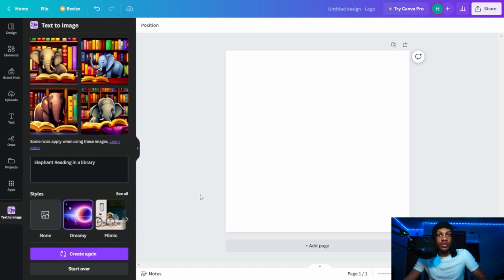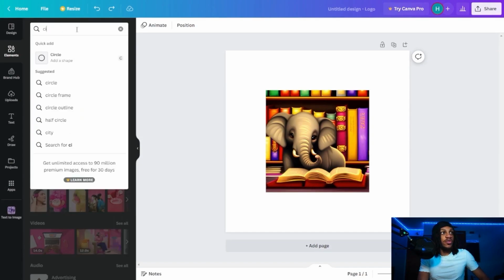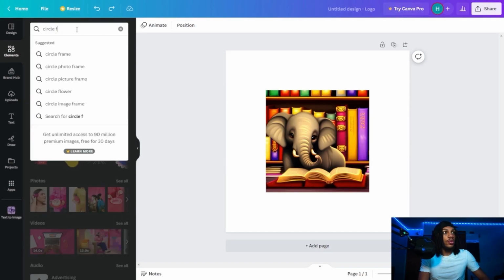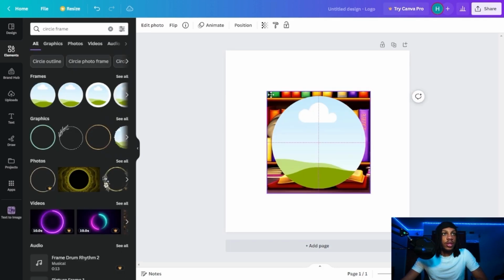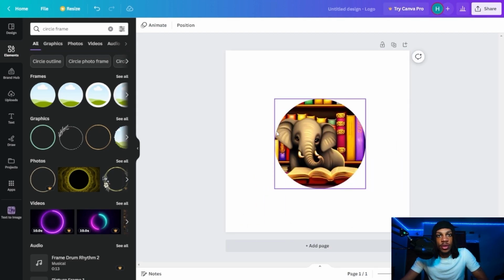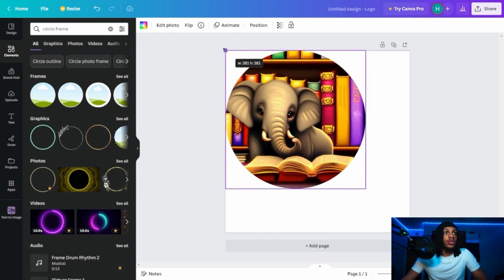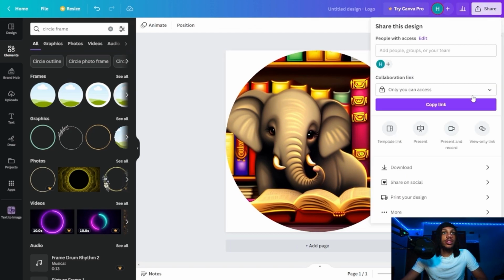Okay, so after a few tries, I finally see one that I really like, and I like this elephant one right here. Now that you've chosen the image you like, click on elements and search for circle frame. There we go. You're simply going to double click the first one. Now click on the image you were planning to use and hover it over the frame. And now from here, you have your logo. The last thing I'm going to do is resize it to make it big. So there we go. And from there, all you do is click share, download.